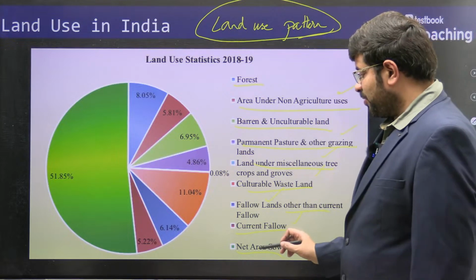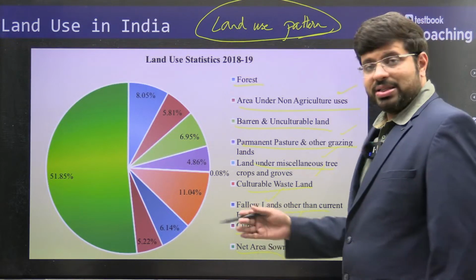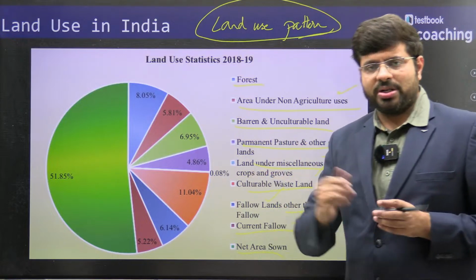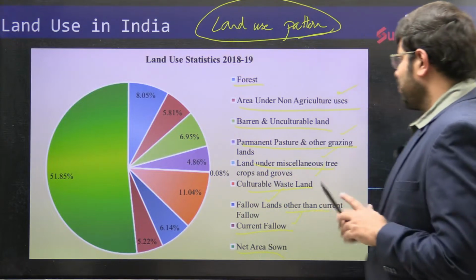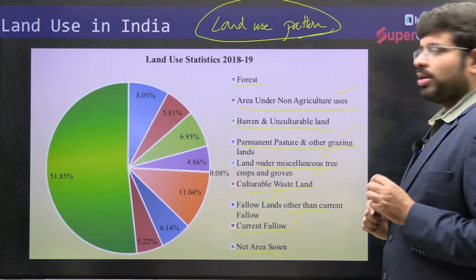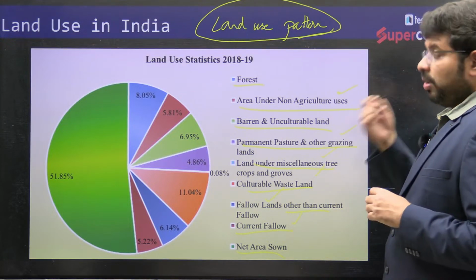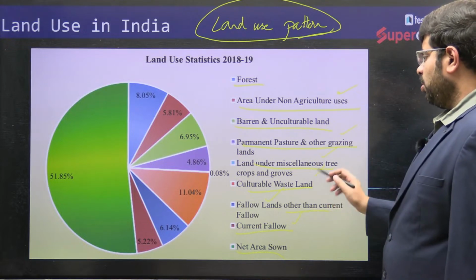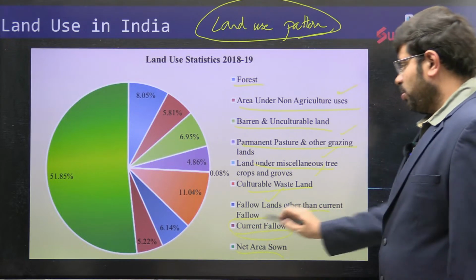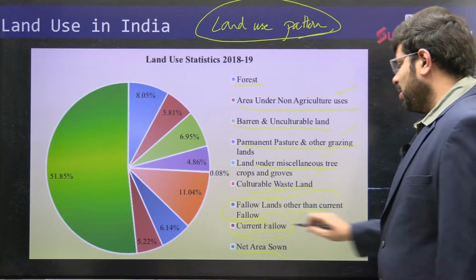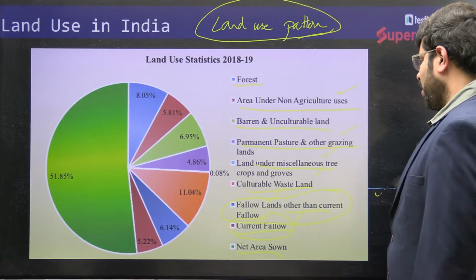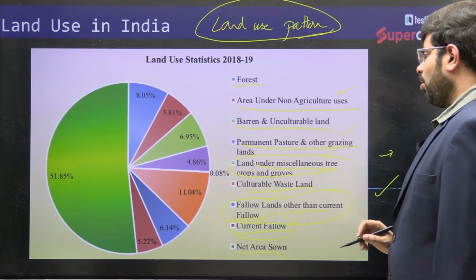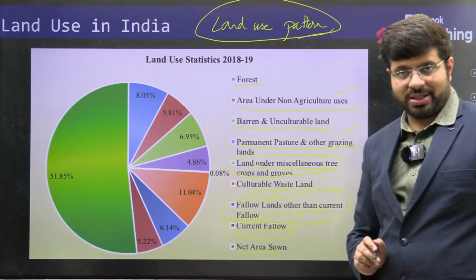What is the difference between net area sown and all? We will discuss this. Maybe this is a very broad topic. We will discuss all these parameters in another video, right? I'm just trying to put you into a structure of how you are using agriculture. You can talk about the current fallow, fallow lands and other fallow lands. This is where you will find miscellaneous tree crops, groves. All these kinds of things we'll be discussing.